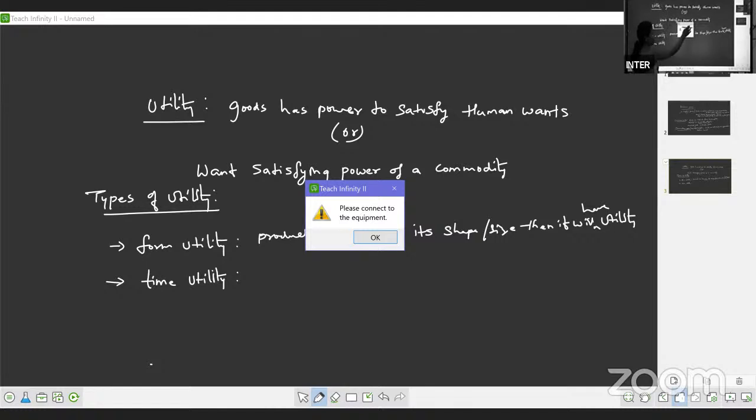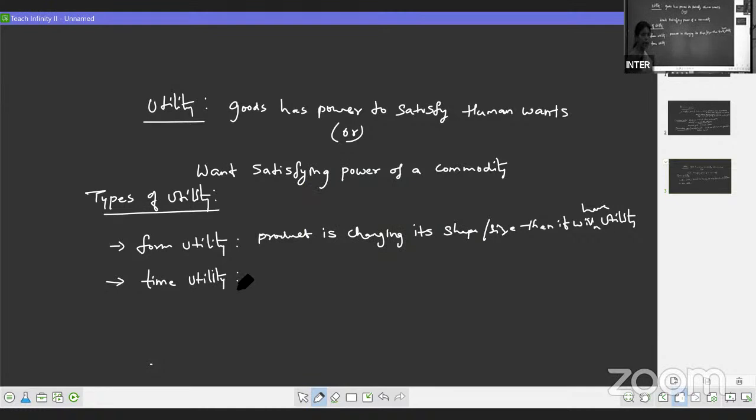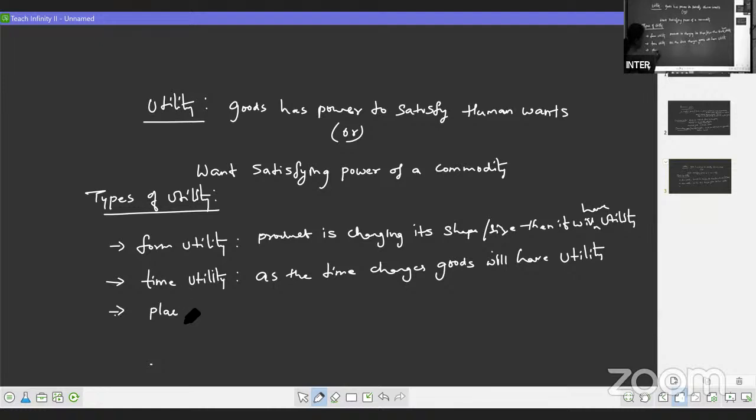So that is what we call time utility. As the time changes, goods will have utility. Goods we use in summer season are not having utility to be used in the winter season or rainy season. Next one we have place utility.